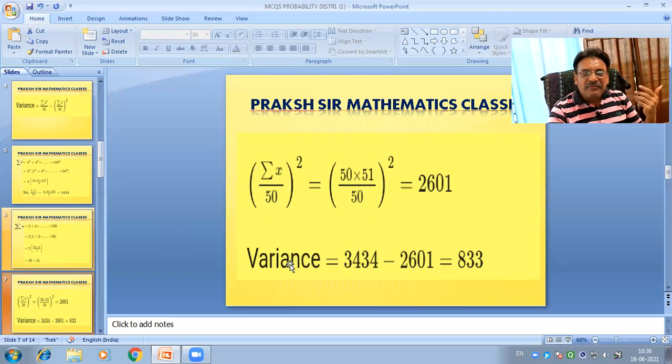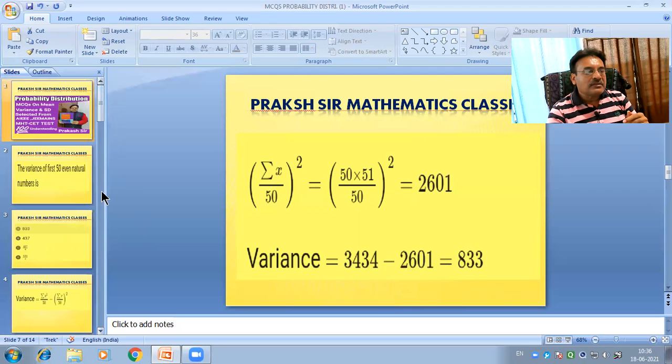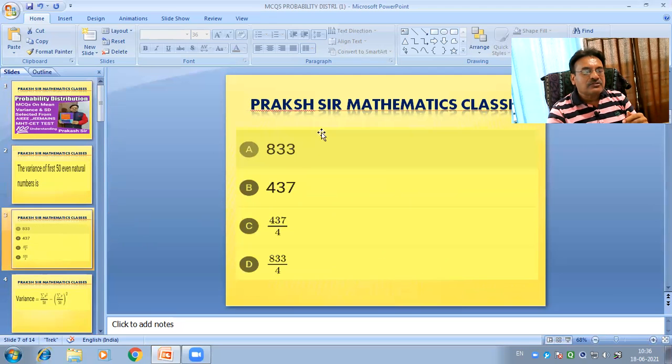Therefore here the required variance is equals to sigma x square upon n, and the value of sigma x square upon n is 3434, minus sigma x upon n whole square, and this value is 2601. Then after subtraction of this we get 833. Therefore here 833 is the correct answer. So here E is the correct option.